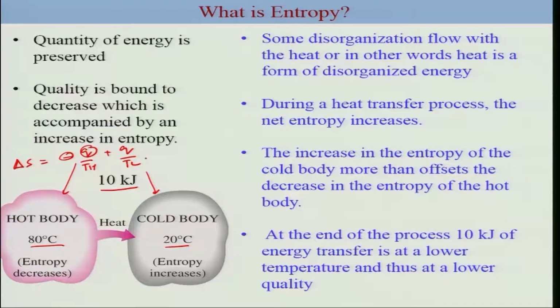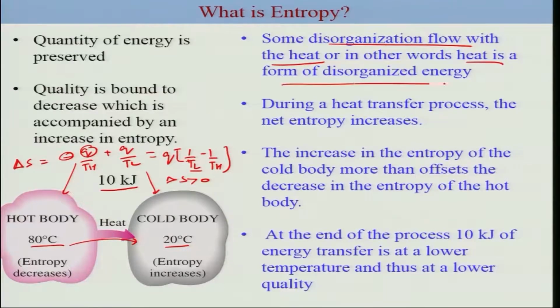Now overall this can be written as Q times (1 by TL minus 1 by TH), and since TL is less than TH, your delta S is greater than 0. So thus for the combined system, the entropy is of course increasing. So we can say that some disorganization flows with the heat. There is a flow of heat, or the heat transfer, and thus the entropy of the system is increasing. So disorganization occurs along with this heat flow, or in other words, heat is a form of disorganized energy. During a heat transfer process, the net entropy increases. This we can now clearly see.